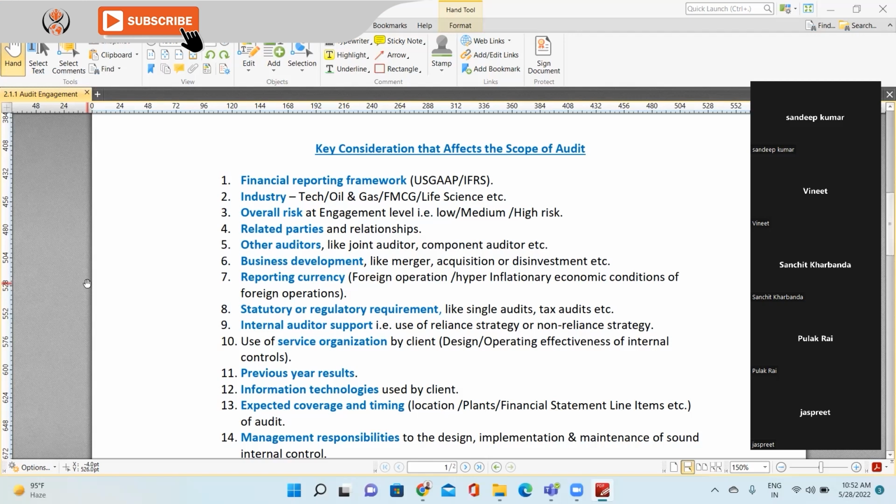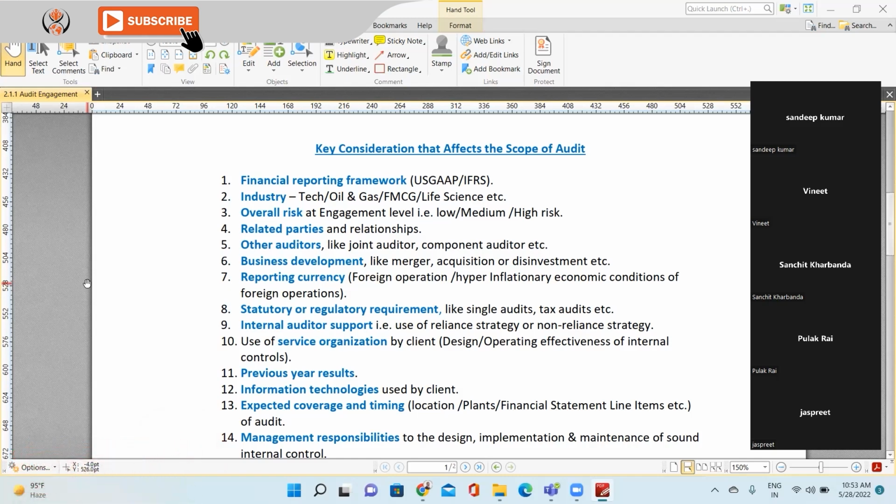For example, let's say there is a company using SAP, in which they have maker and checker control, backdate entry control, authorization matrix control, segregation of duties, and proper documentation. On the other side, the company is using, let's say, Tally, or maybe an Excel sheet to maintain their accounts.